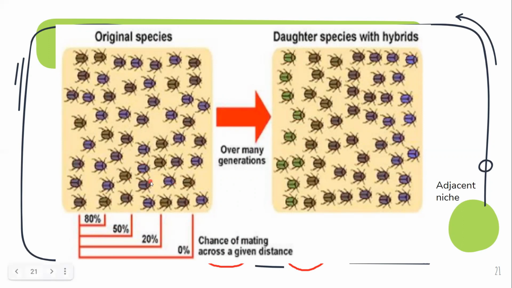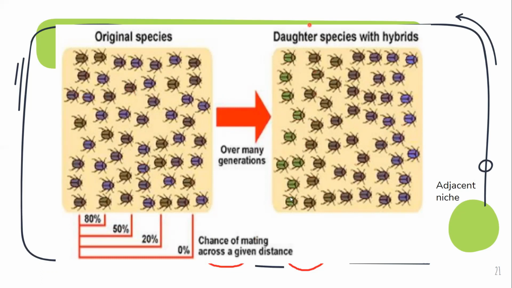And because of this selective mating through small place, you can imagine this to be like the close place, right? So these two are close, this is far apart, so the chances of mating decrease as the distance increases. And over generations you will have three different types, wherein one is this original purple, one is the brownish one, and there is one that is green.